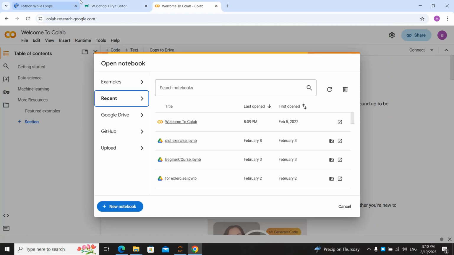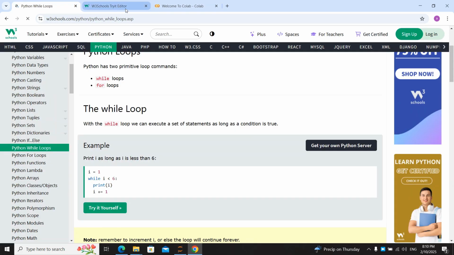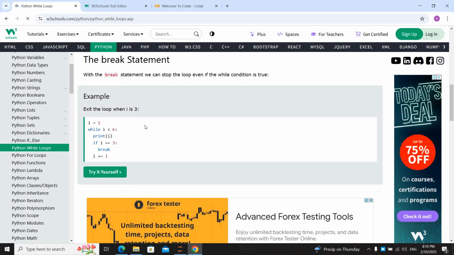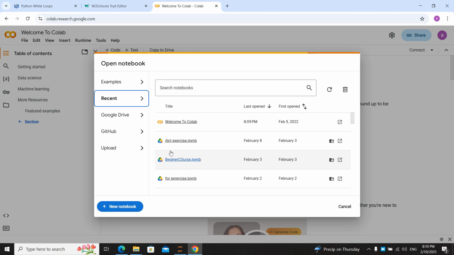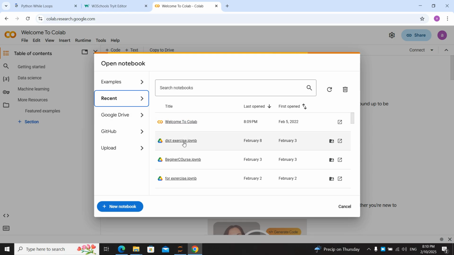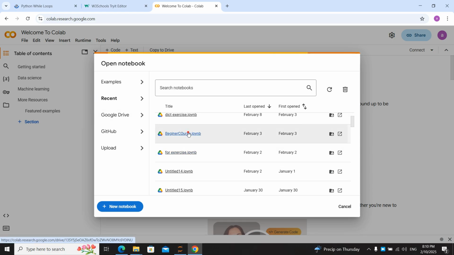Let me show you in another way. We go down now. We have the break option here. The break statement can stop the loop even while the condition is true. Let's go and create another beginner course. We are going to use Colab again.